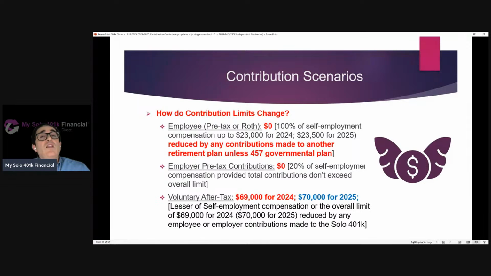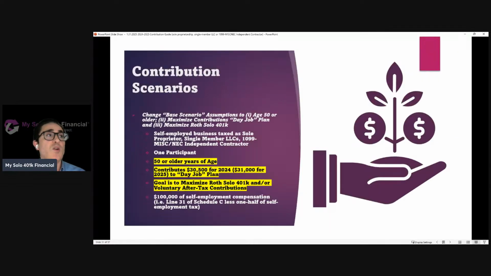So they'll end up just making the full contribution as a voluntary after-tax contribution all the way up to the overall limit. So 100% of their self-employment compensation up to $69,000 for 2024. So they'll contribute $69,000 as a voluntary after-tax contribution for 2024, then move it to the Roth. For 2025, they'll contribute $70,000 as an after-tax and then move it to the Roth. So they'll end up with $70,000 in the Roth Solo 401k for 2025.